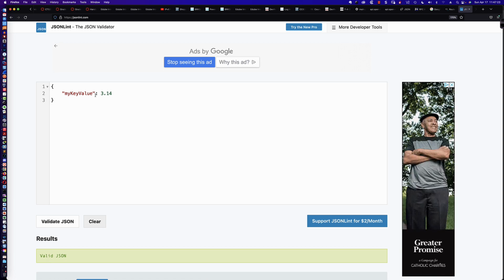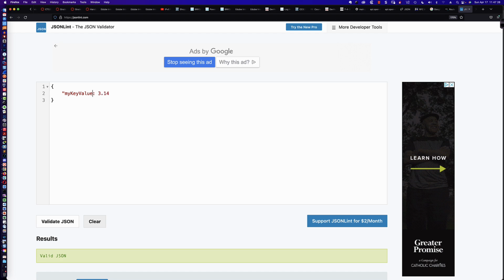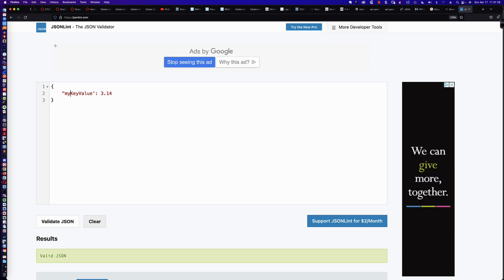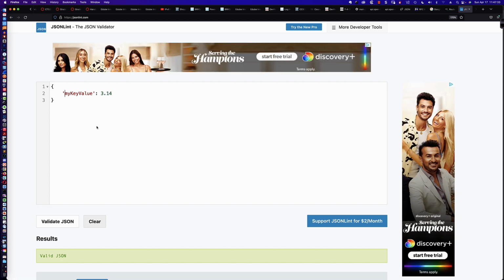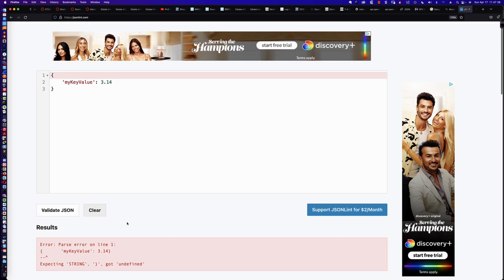Now, don't take my word for it that the single quote will not work here. Again, this is JSON. It's not Python and it's not JavaScript, where we can get away with the single quotes. In JSON, we're going to come up with a parser error. I also commented that you might see something like this, where the key on the left-hand side of the colon has no double quotes around it. This is not valid JSON. However, this might work for you in JavaScript.